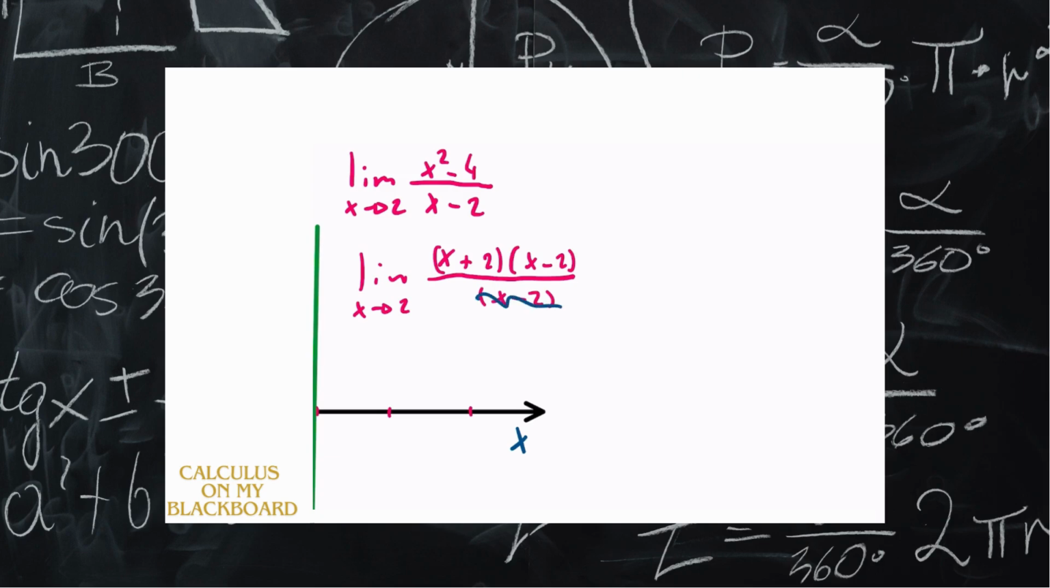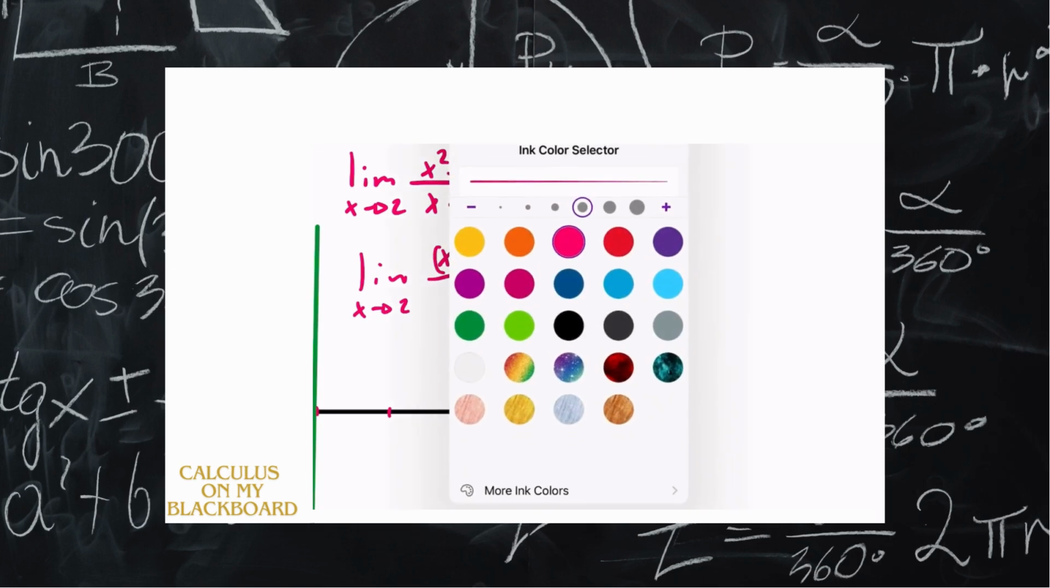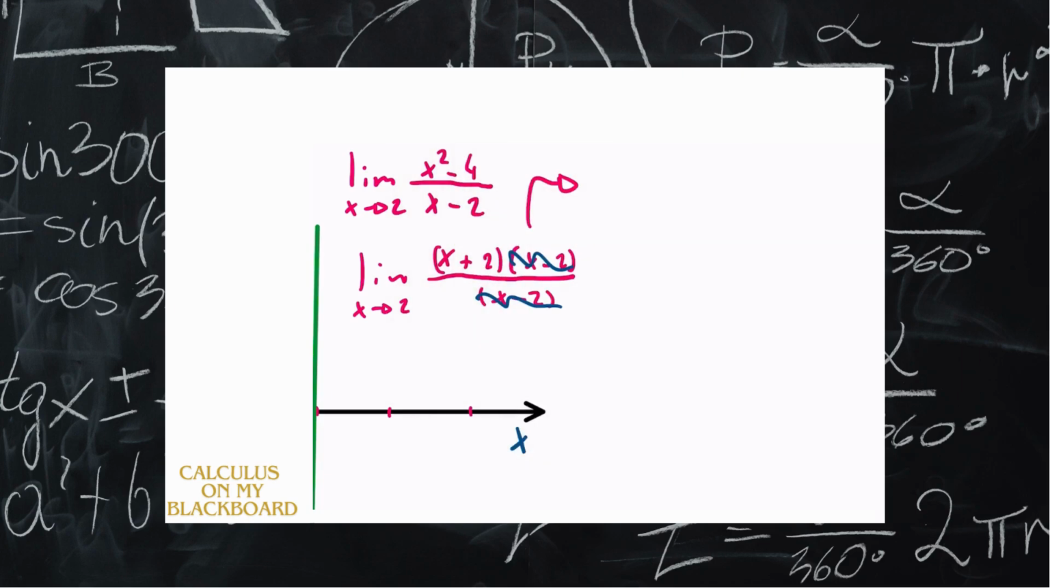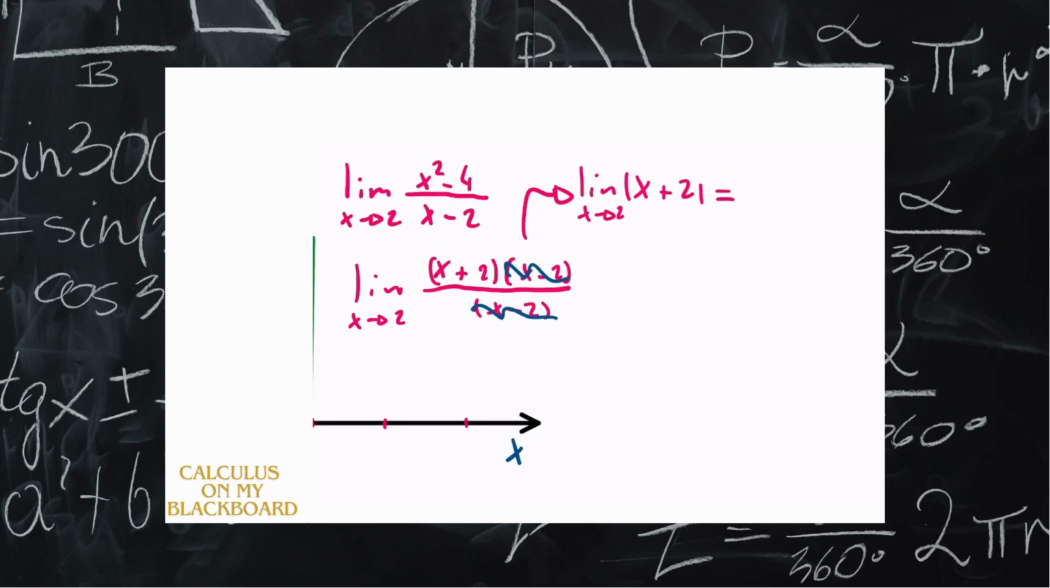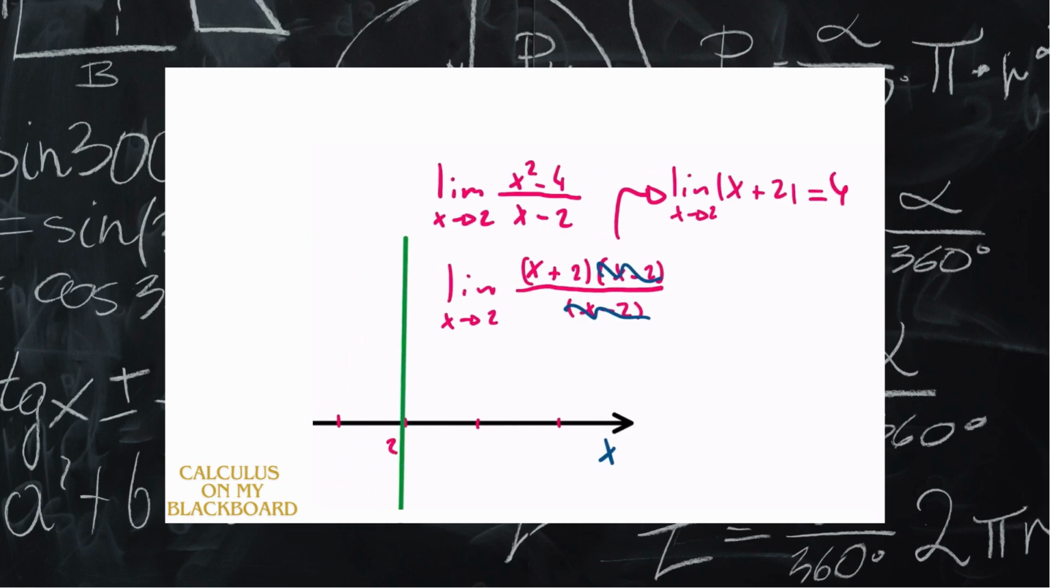We can cancel this out with this one over here, and we will have that the function is almost the same thing as the function x plus 2. But why do I say almost? Because we can't use the number 2, okay? It's going to look almost the same, but we can't use the number 2. So let's just substitute here. If we substitute, we have 2 plus 2, which is equal to 4. So when x is tending to 2, the y is going to be 4.